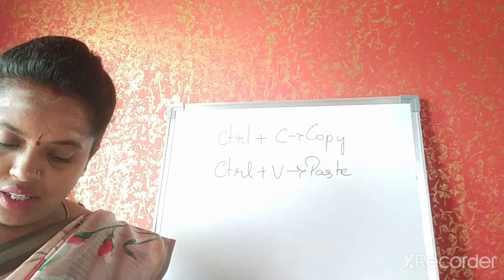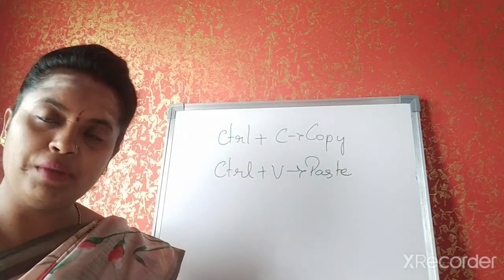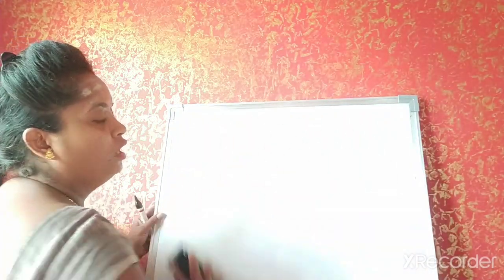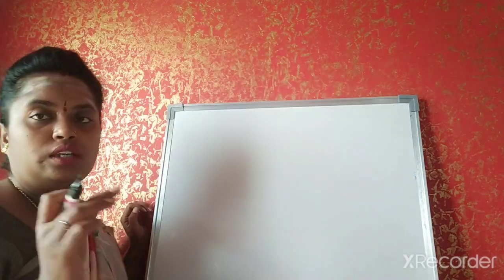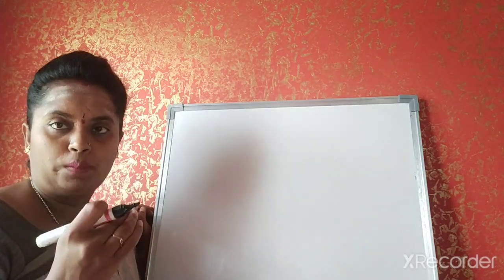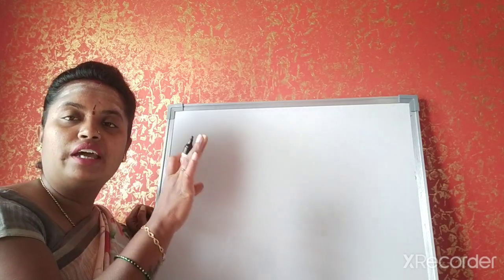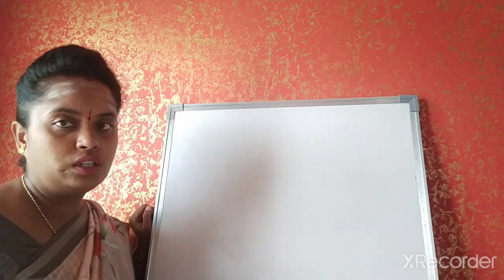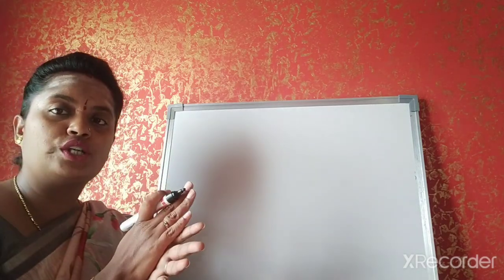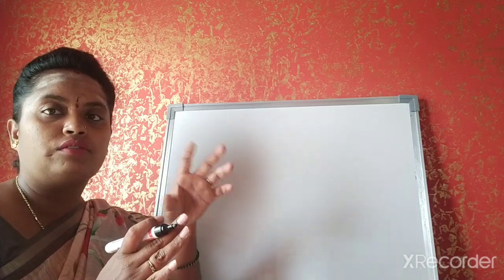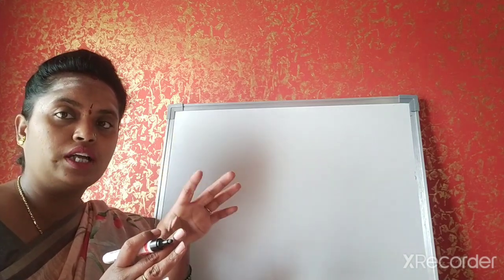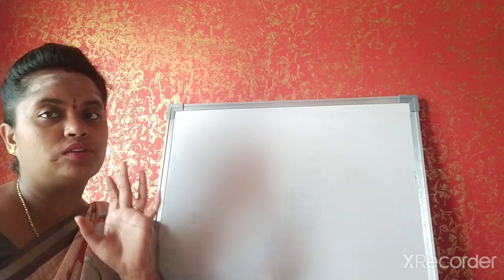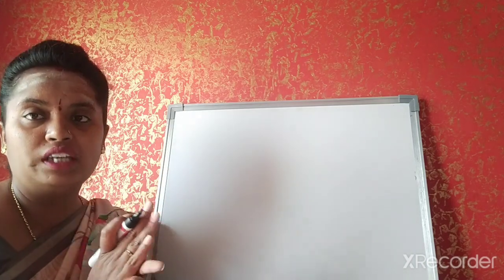Then next one, cut and paste a file or folder. So how does this work? See, in copy, once you select the copy option, a copy will be there where you have selected it, and another location where you paste it, there also the copy will be there. But in the cut option, once you click on the cut option, there it will get cut. Then only the location where you are going to paste it will have it. There will be no duplication of the data.